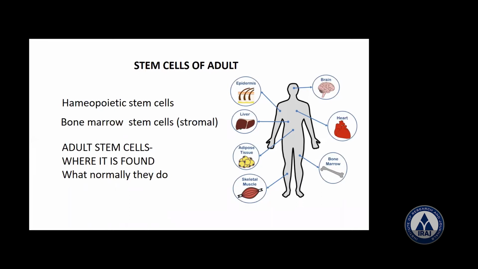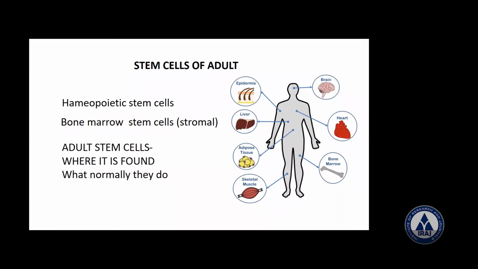Okay. Now after that, if this is a differentiation going on here, what is going to happen? Two types of cells are again found here. Researchers have found in the bone marrow one called hemopoietic stem cells, and the other bone marrow stem cells. Hemopoietic stem cells and bone marrow stem cells, researchers have found out here.